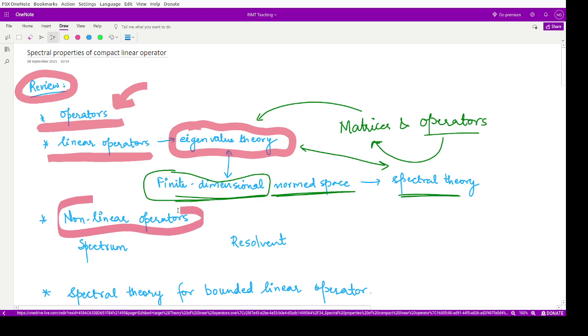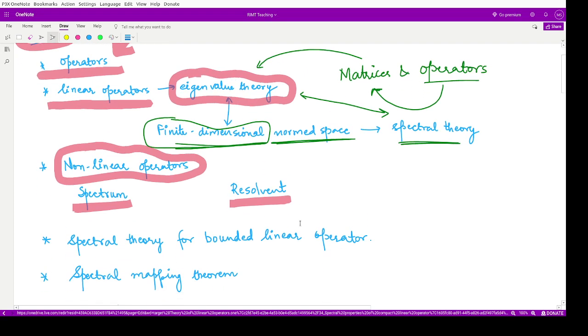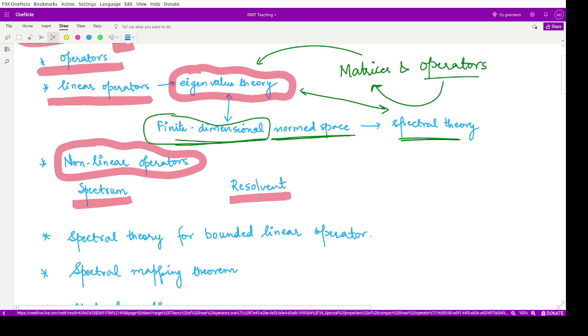Okay, so next we have also generalized the results for nonlinear operators or the operators in general. So for that we have studied various terms. One is the spectrum set, one is the resolvent set, then we have also seen the resolvent operator and so on. So we have defined various terms so far in this course, right? Next, after having understood what is spectrum and what is resolvent, we have studied spectral theory for bounded linear operators.